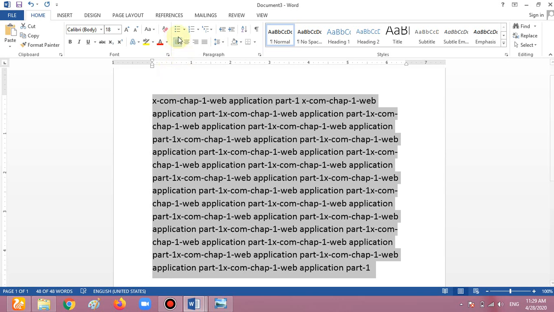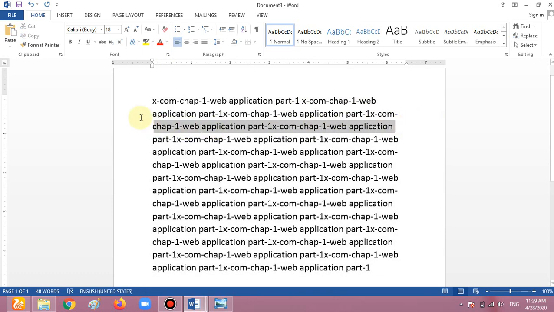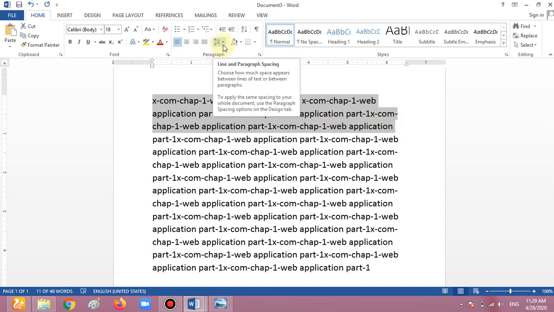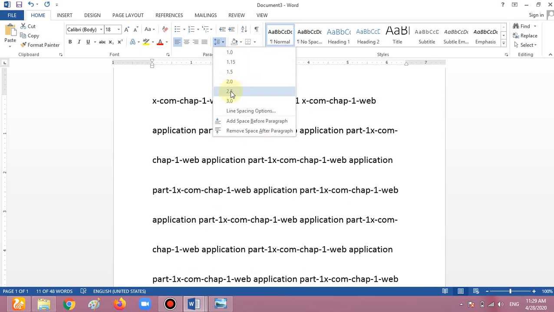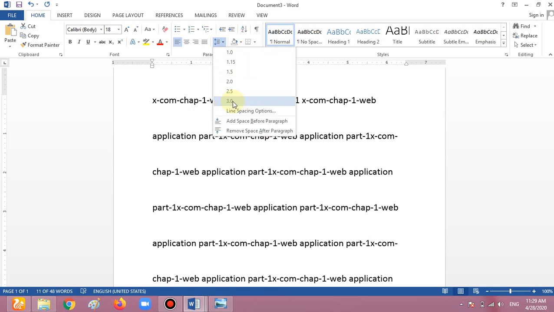Now I want to use the most common, left one. Now there is no space between these two lines, but I want to create some space between the lines or the paragraph. How can we do this? If I want to increase the space between these three lines, I select only these three lines and go to the spacing option.